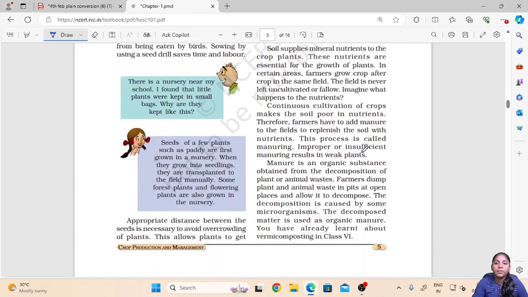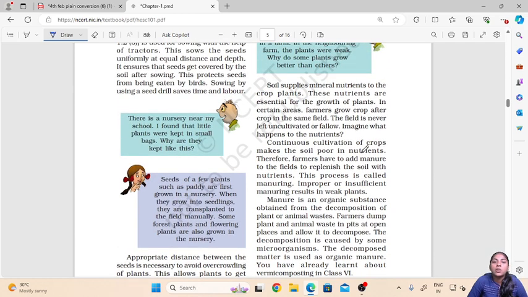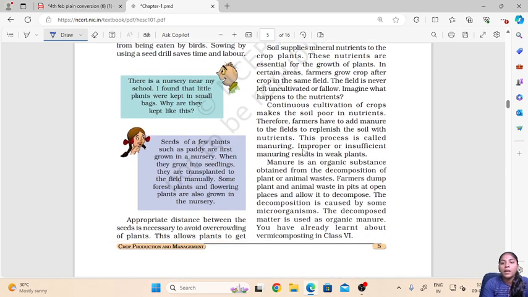So soil supplies mineral nutrients to the crop plants, and these nutrients are essential to the plants. But when the farmers grow crop after crop in the same field, these will get depleted and hence the farmer has to add manure and fertilizers to the field to replenish the soil with nutrients.